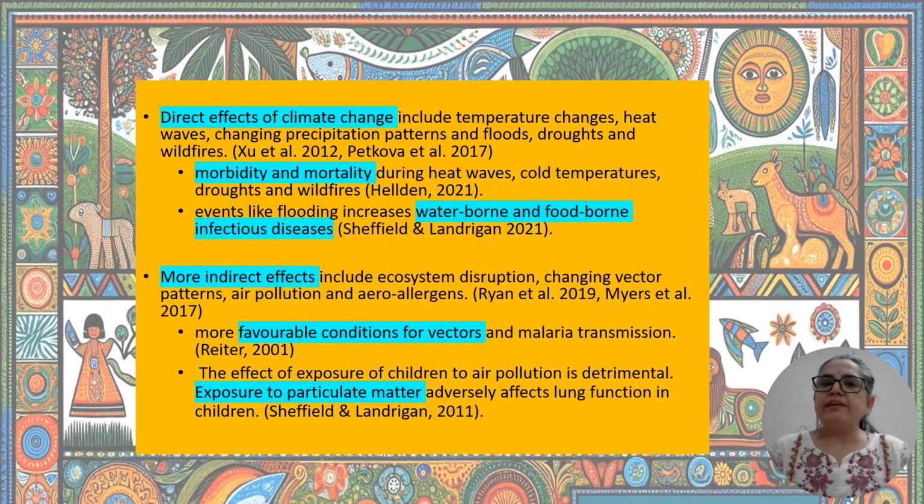Then, third, events like flooding. Flooding leads to waterborne diseases like cholera, typhoid, dysentery, and it becomes very difficult to manage such cases in children during flooding. Then climate change affects agricultural productivity as discussed previously, leading to food insecurity, malnutrition.